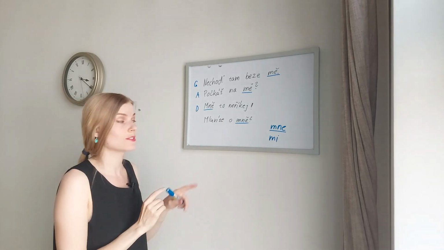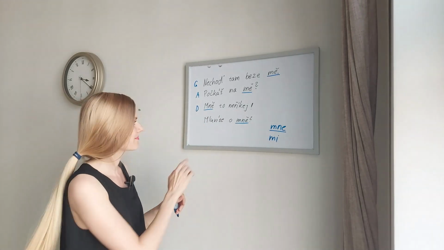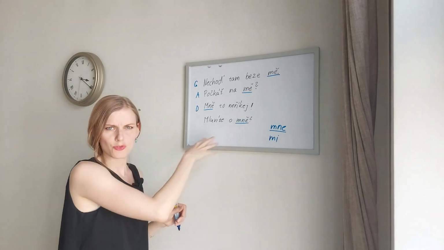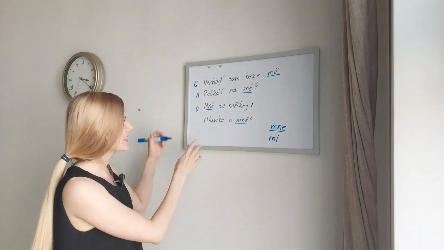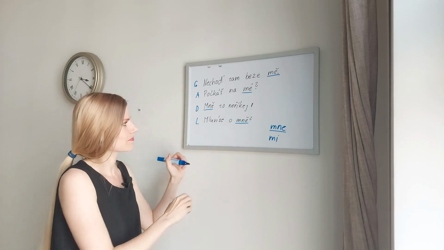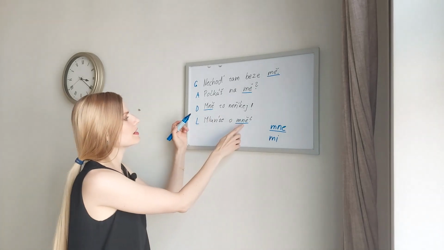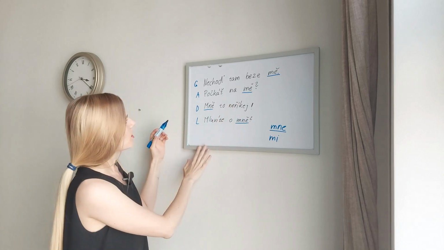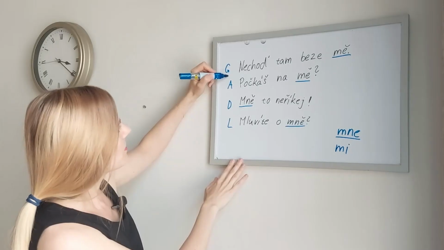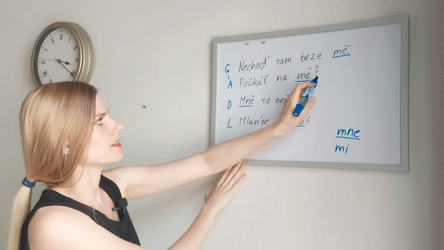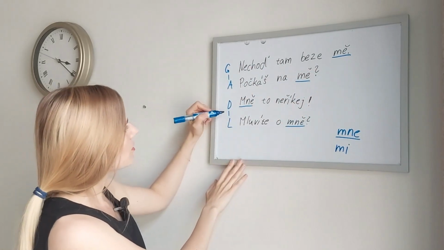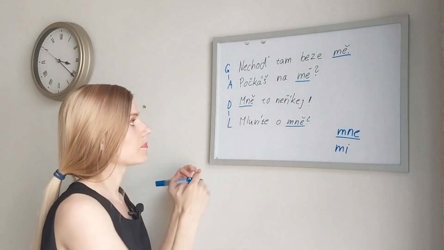And you can see there is a different spelling for the dative. Mluvíte o mně? Are you speaking about me? This is the locative case because of the preposition o. Also spelled as M-N-E with háček. So you can see that genitive and accusative have the same form. Dative and locative have the same form.